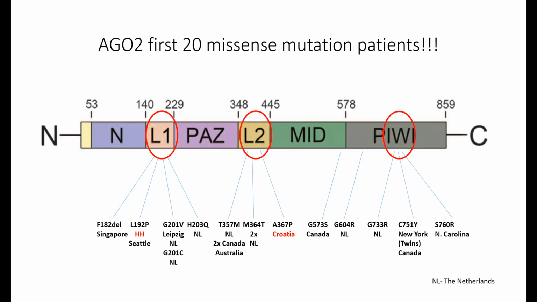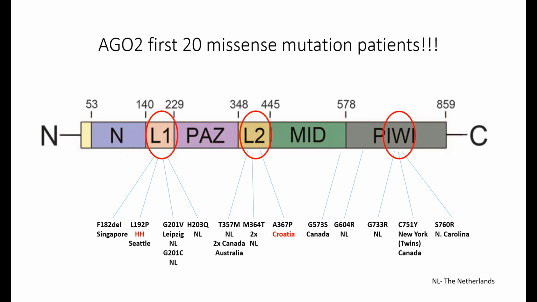So we identified a deletion of one phenylalanine in a child from Singapore, and I identified in Finn this amino acid substitution, a missense variant, and then later on we identified exactly the same missense variant in a girl from Seattle. Then at position 201, we have a boy from Leipzig and 2 children from the Netherlands. And there is exactly the same amino acid which is affected, but the substitution is different.